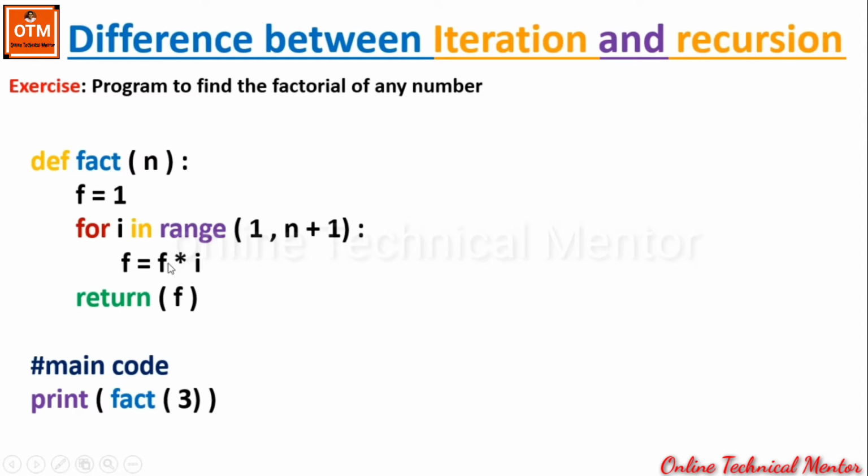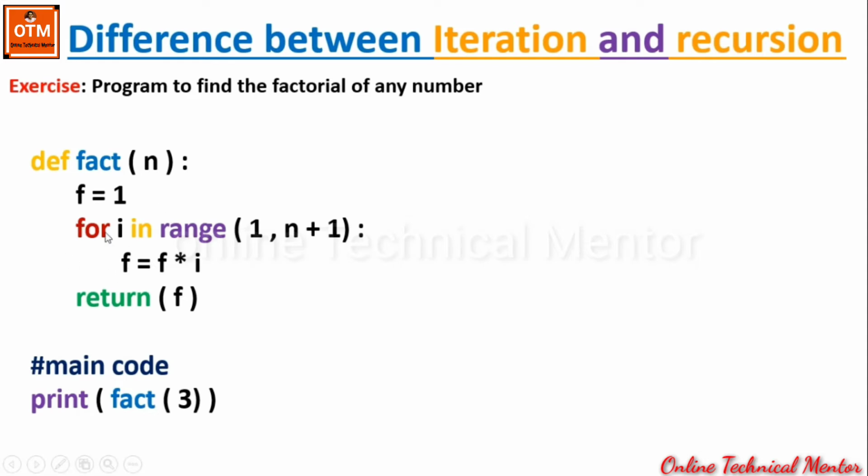So the initial value of f is 1. So 1 will be multiplied with the present value of i, that is 1. 1 multiply 1, so the result will be stored back into the variable f. Next, the value of i will be 2. Then this 2 will be multiplied with the present value of f, that is 1. 1 multiplied 2 is 2, and that will be stored within f.